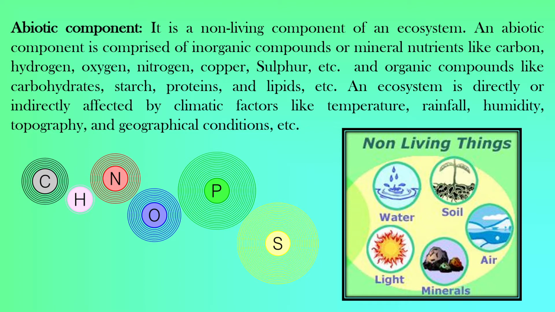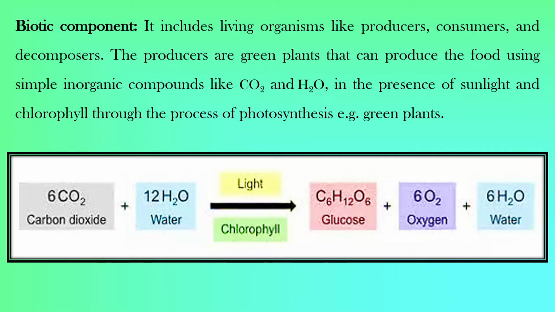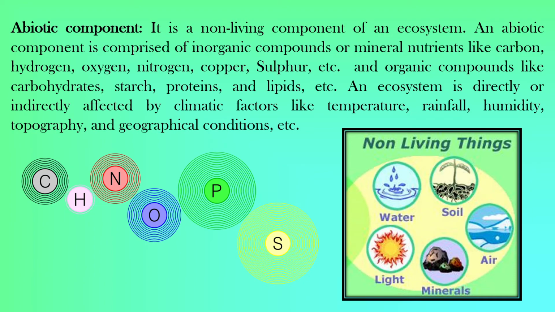So the abiotic component is also constituted by the physical environment and physical factors. What is the physical environment? It is constituted by air, water, soil, where life exists. And what are physical factors? They include various climatic and edaphic factors like temperature, rainfall, humidity, topography, geographical conditions, etc. It means non-living things also play an important role in the abiotic component.